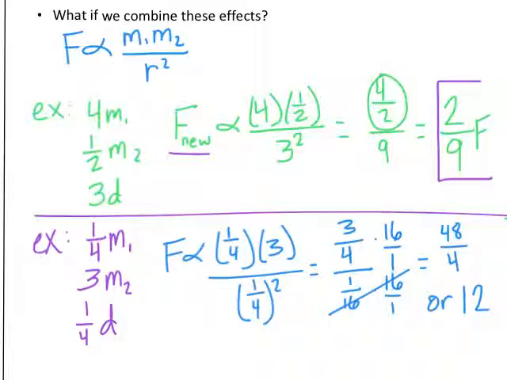To walk you through the steps, I plugged in the coefficient for how each of the masses changed. The coefficient of the distance, we now made it 1/4 of its original value, so I squared that. That gave me 3/4 on the top and 1/16 on the bottom. And then I don't want a fraction over a fraction, so I'm going to multiply the top and the bottom by the reciprocal, which means I'm going to multiply the numerator and the denominator by 16. And this gives me 48 over 4, or we can simply reduce that down to 12. So by making these changes, my new force is 12 times as large as the old force.